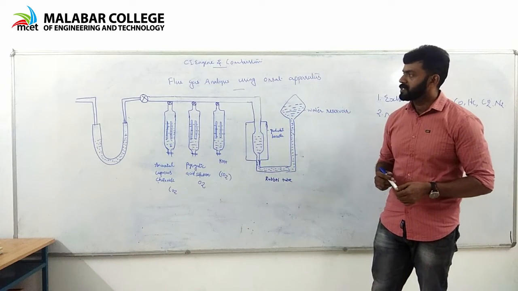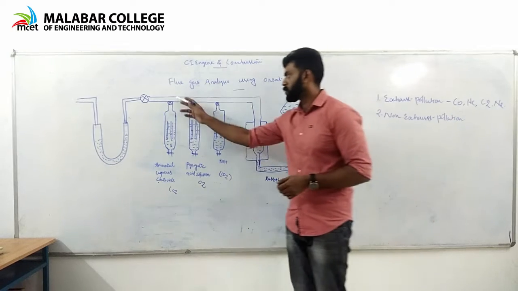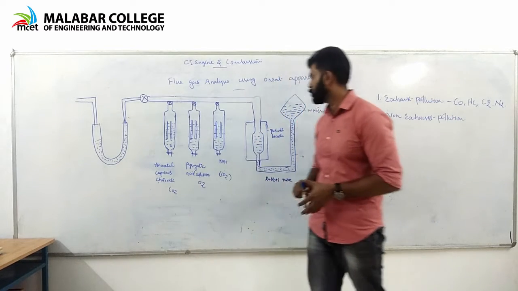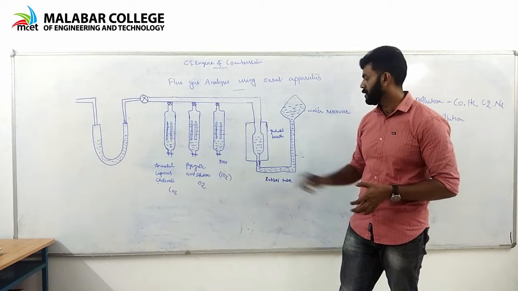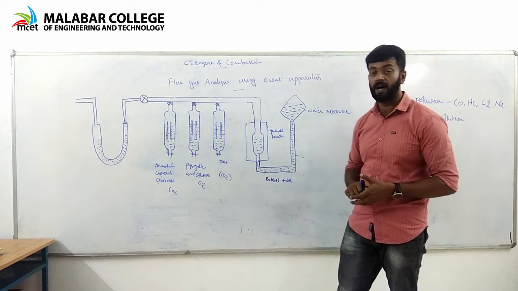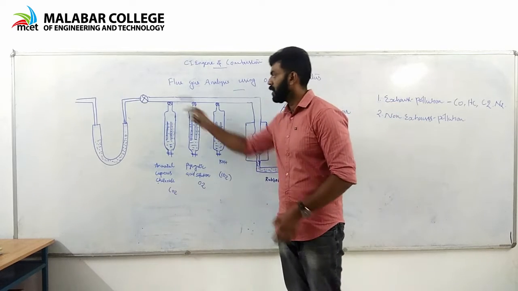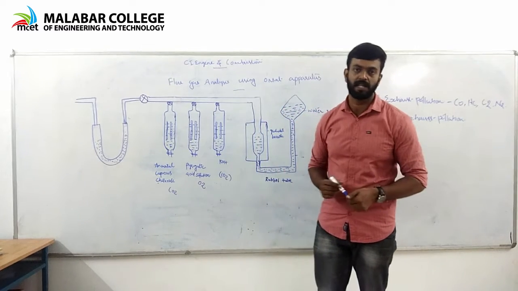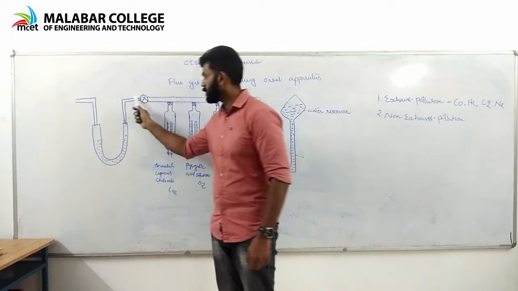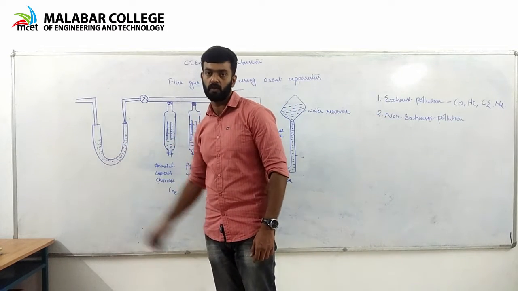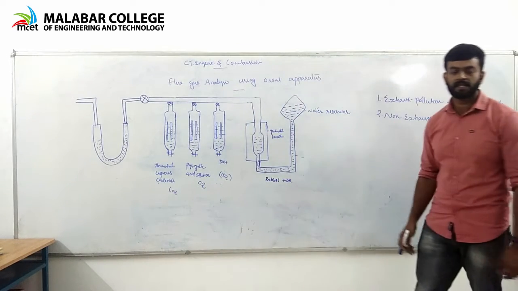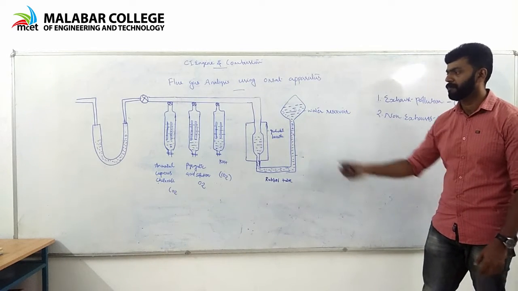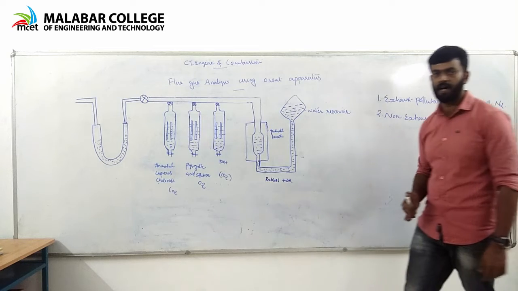This apparatus consists of a large horizontal tube, and further it is connected with a graduated burette, which is connected to a water reservoir. The other end is connected with a previous stopcock, and further it is connected to a U-shaped tube containing flue gases. Flue gas is a mixture of carbon monoxide, carbon dioxide and nitrogen.